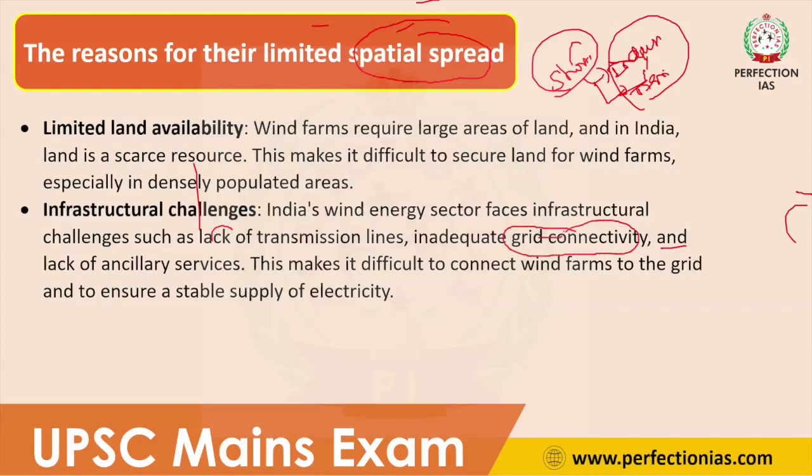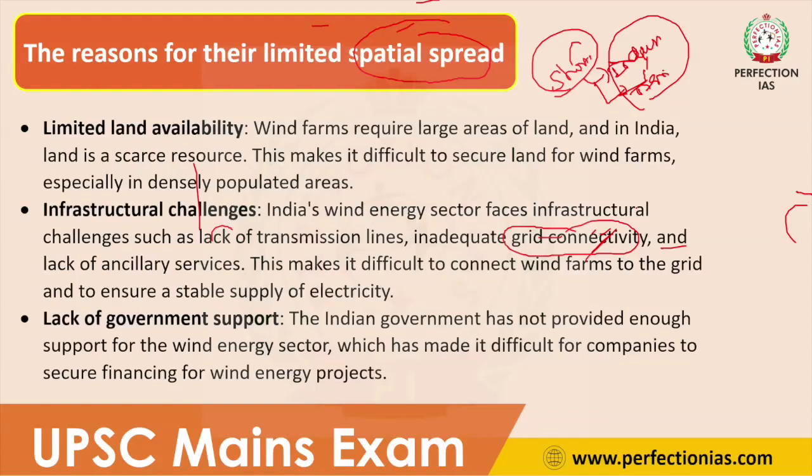We can easily connect non-renewable sources of energy to the Indian power grid, but it is very difficult to connect windmills. We don't have that much infrastructure to connect the electricity which we are producing through windmills to India's power grid.